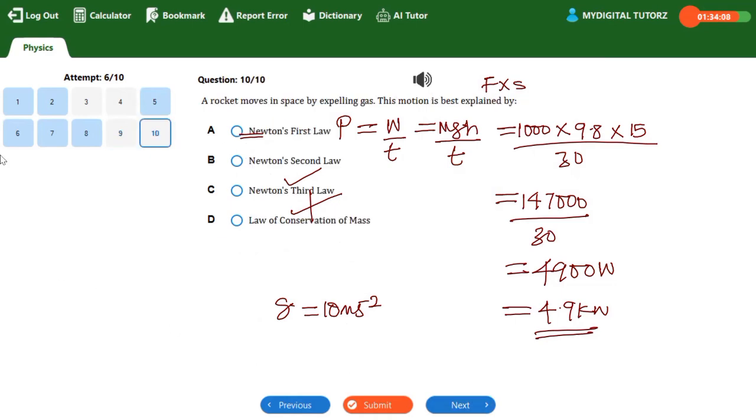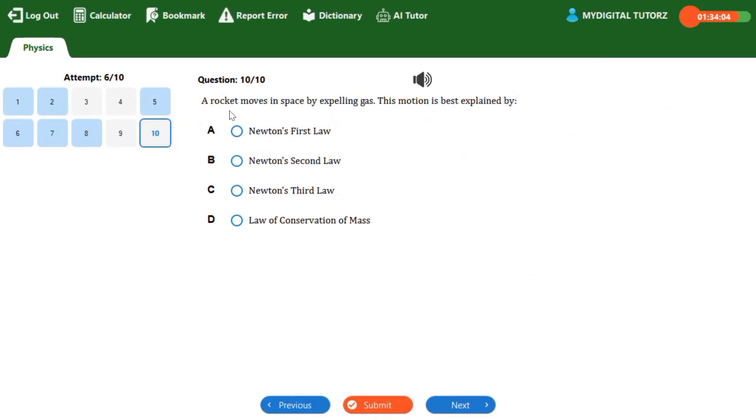Quickly move to question number 10. Question number 10 says, a rocket moves in space by expelling gas. This motion is best explained by Newton's first law, Newton's second law, or Newton's third law. This one is free for you. I think you should know that it is Newton's third law. Action and reaction are equal and opposite.